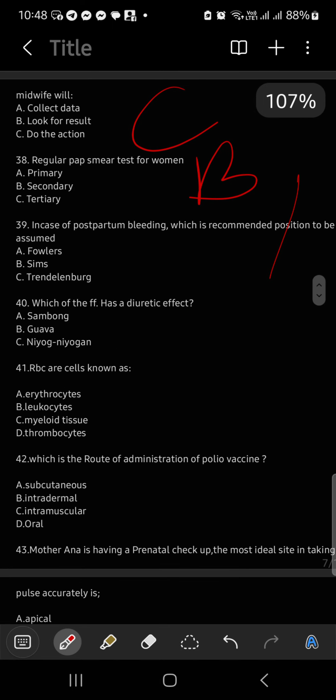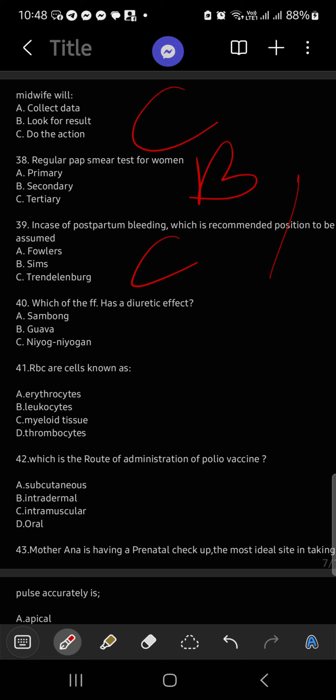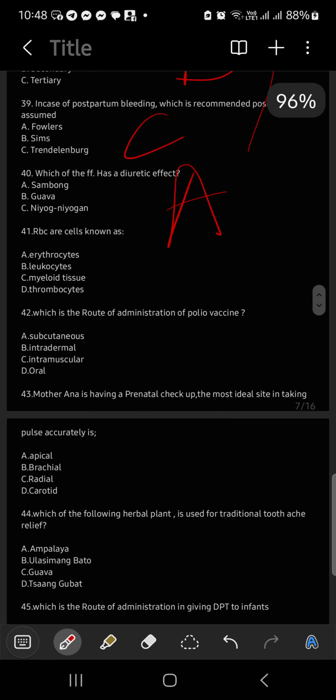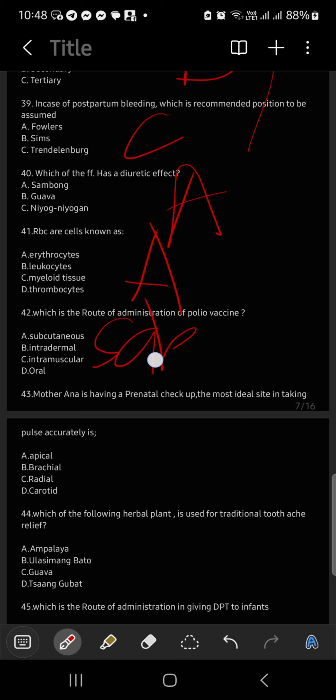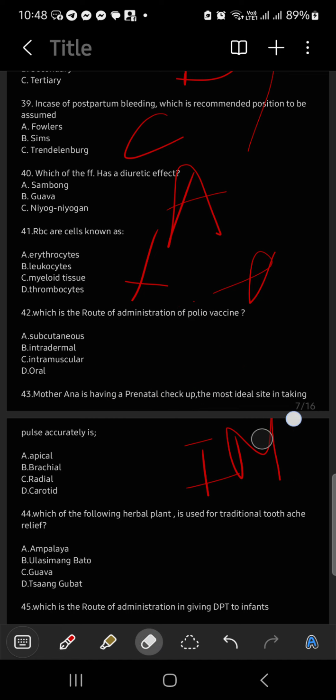In case of postpartum bleeding, recommended position is Trendelenburg. Which of the following is diuretic effect? Sambong. RBC cells are cells called erythrocytes. Which is the route of administration for polio vaccine? Oh, of course. Depende. Pag Sabin, it's sa bibig. Oral. Pero pag Salk, it's IM. Okay? So since oral polio vaccine sinabi niya, commonly route, it's oral. And the answer is letter D. Okay, ang IM na yan is for the Salk vaccine.